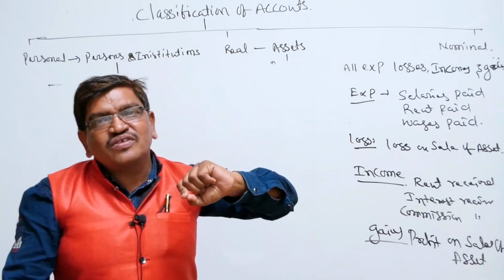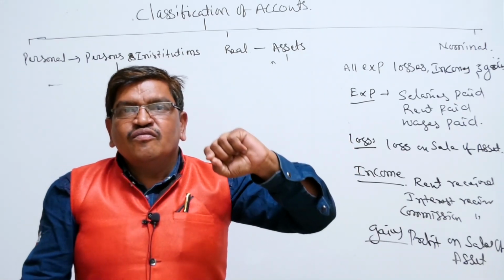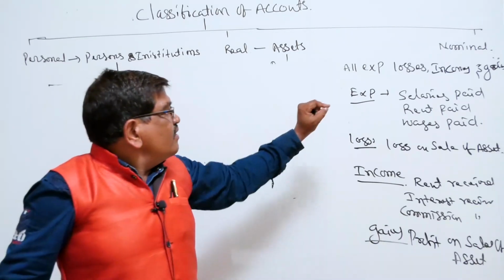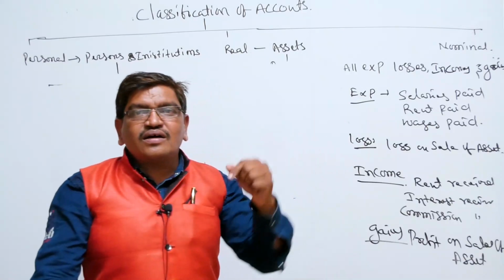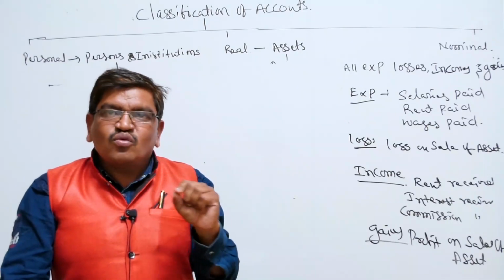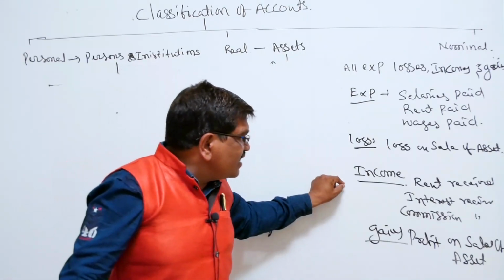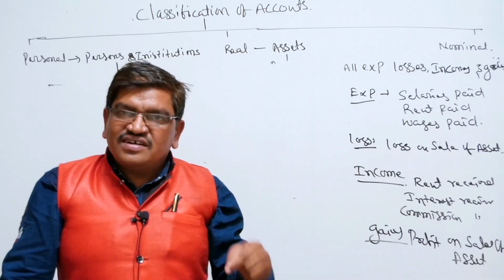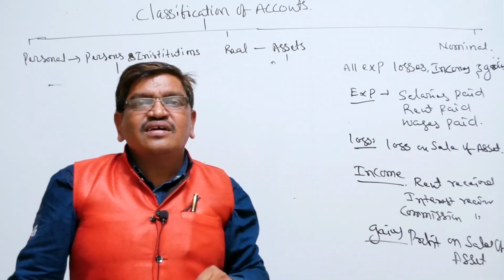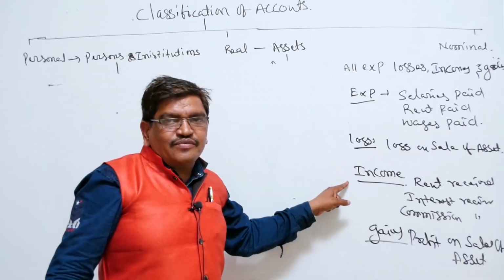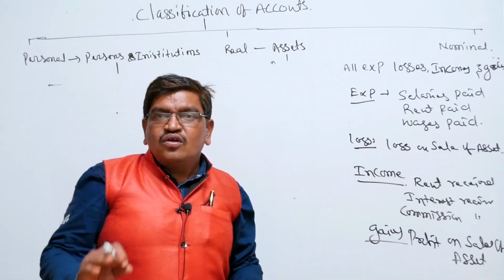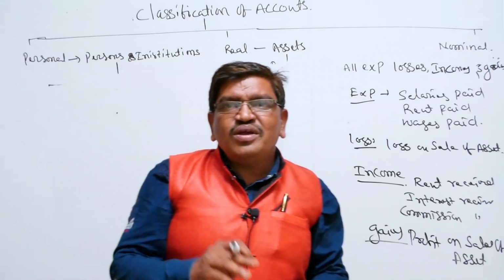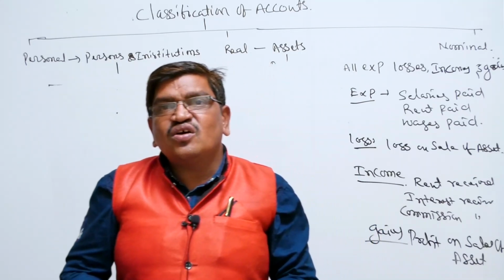What are the examples of expenses? Rent paid, wages paid, salaries paid, etc. Those are examples of expenses. What about loss? Loss on sale of asset. One example is enough. The next, income: rent received, commission received, interest received, discount received, etc. These are examples of incomes. Then gains: profit on sale of asset. So this is the information regarding the classification of accounts.